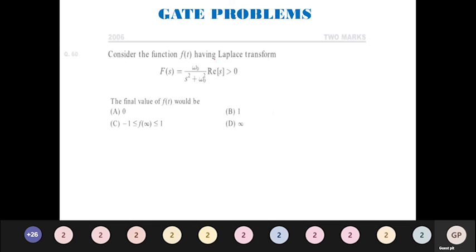Consider the function f of t having Laplace transform omega naught divided by s square plus omega naught square. Find the final value. So the final value is asked. So what is given?